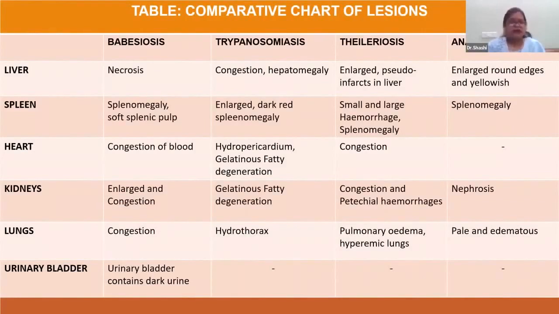In case of urinary bladder, in babesiosis, the urinary bladder will contain dark colored urine. But in case of trypanosomiasis, theileriosis, and anaplasmosis, there will be no lesion in the urinary bladder.